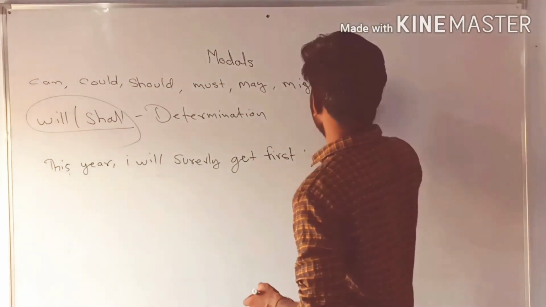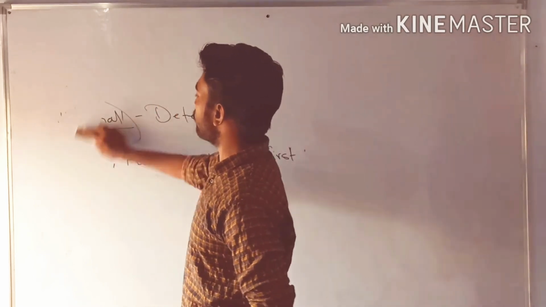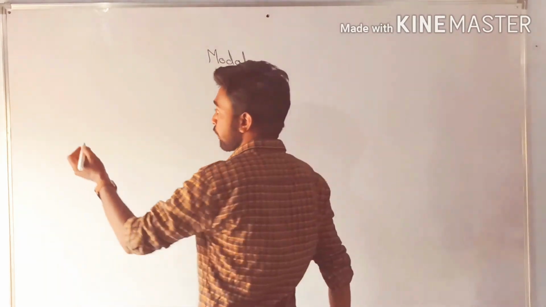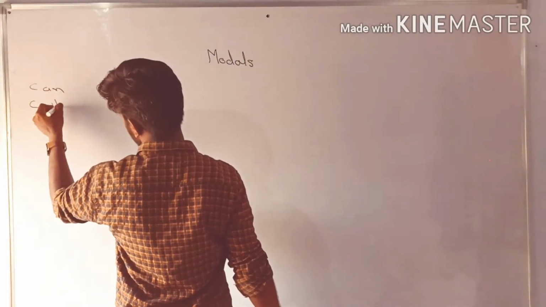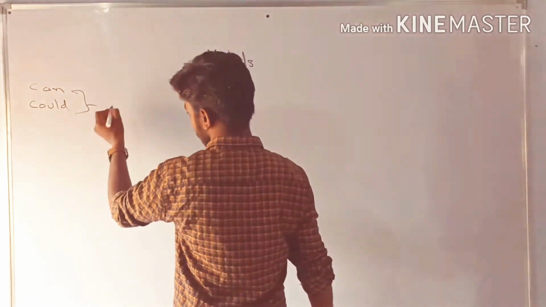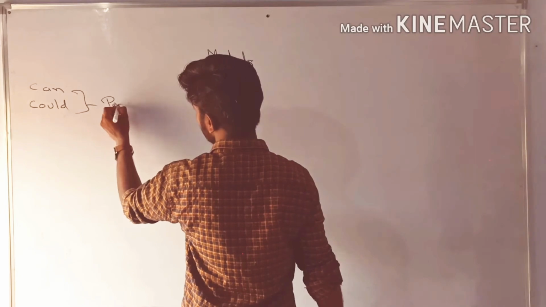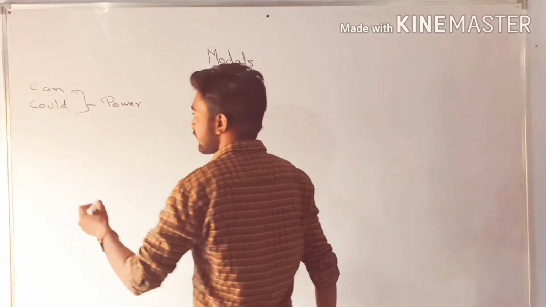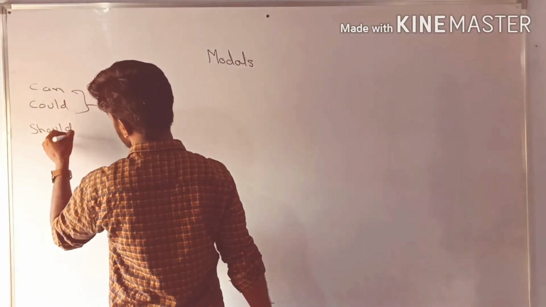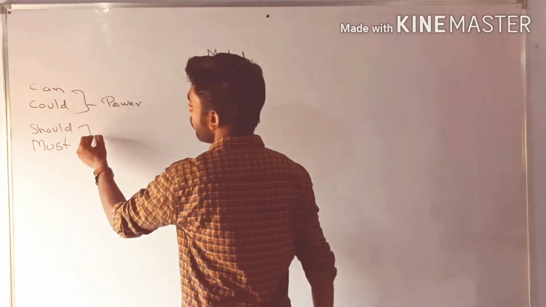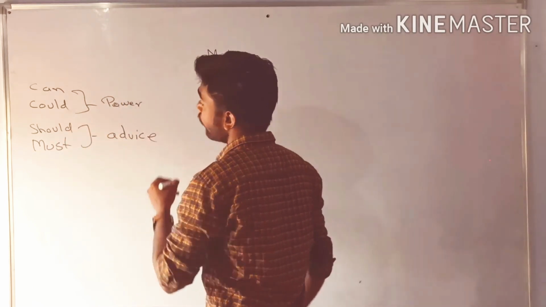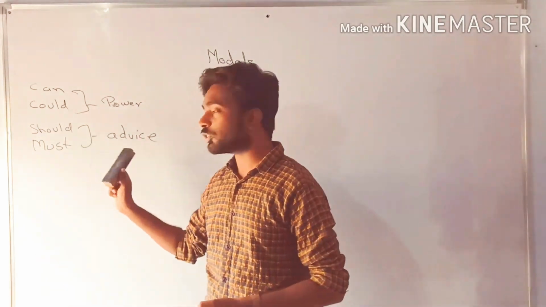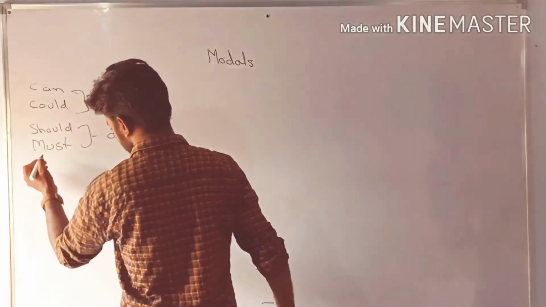Okay, so in our last class and in our today's class we have studied some modals. I am going to tell you all the modals again so that you understand them very well. First we talk about can and could. Both the modals are used for power, but can is used for present power and could is used for past power. Then next we study should and must. Both the modals are used for advice, but should is used for non-compulsory advice and must is used for compulsory advice that we have to follow.